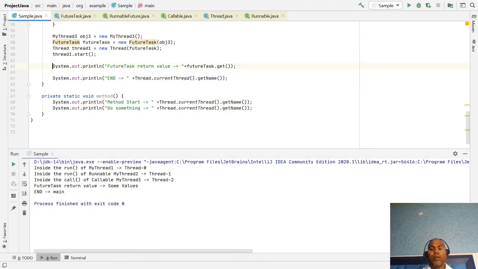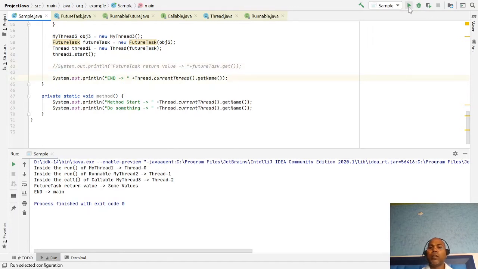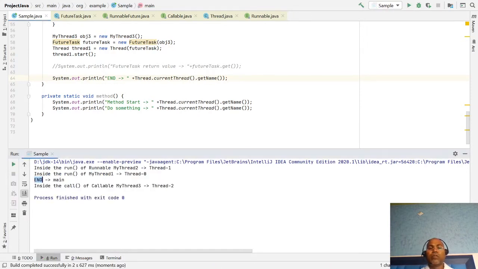If you comment this out, all are non-blocking calls, independent, running and not waiting for anyone. Main might be executed first, this is first, this is second. Any order, whichever thread gets a chance, runs. But whenever you invoke the future.get call, it is blocking. And you notice that you can also print the thread name.